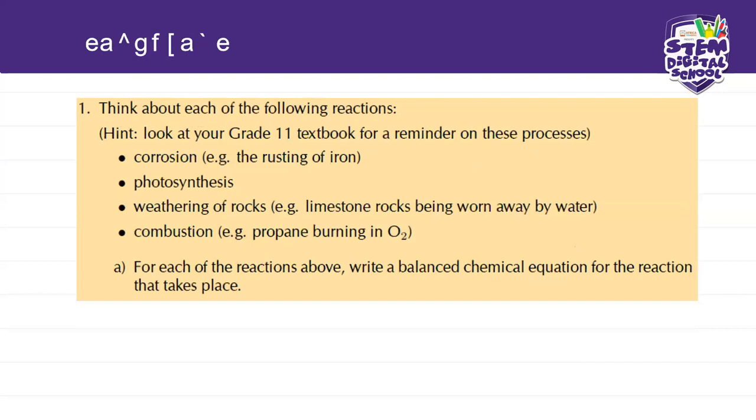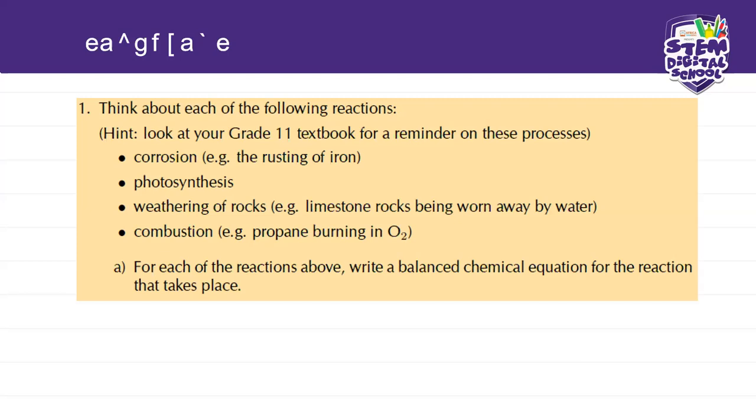Okay. So I'm going to do A with you guys so that you guys can continue with B, C, and D, right? So we've got corrosion. Corrosion is like the rusting of iron. Corrosion is rust, basically. Photosynthesis, you know, it's got to do with plants. Weathering of rock is limestone rocks being worn away by water. And then you've got combustion, which is basically burning, propane burning in oxygen. So for each of the reactions, write a balanced chemical equation for the reaction that takes place.